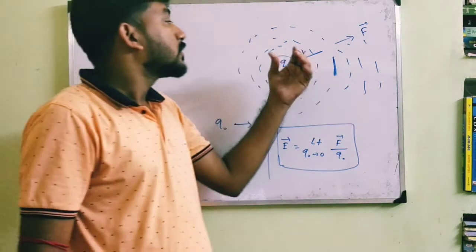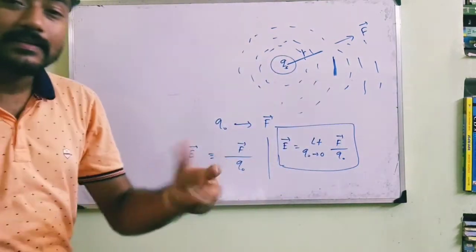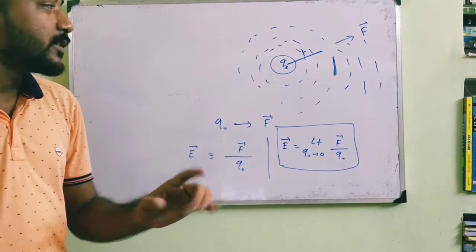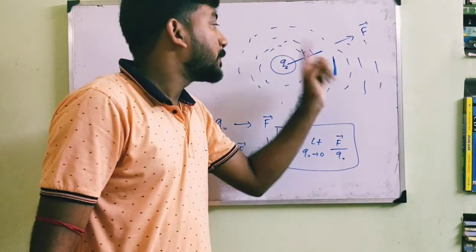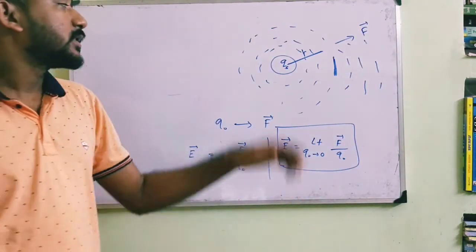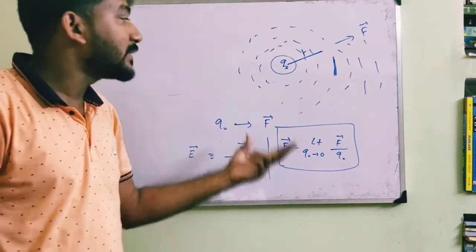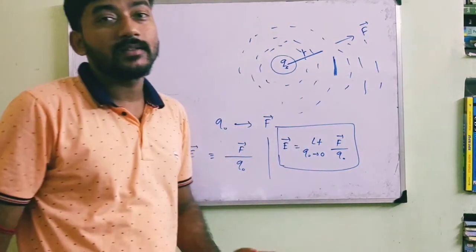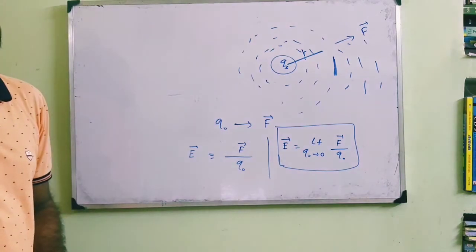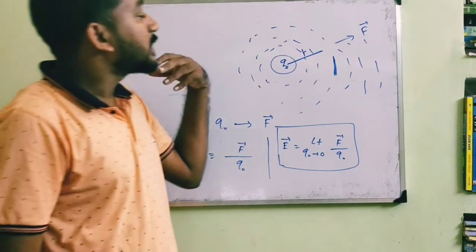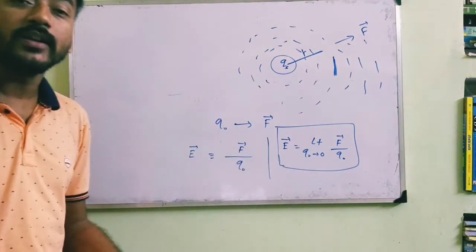Actually, when there is a charge, there is a field, but the charge will exhibit its field intensity when we take another charge in this field. But even if there is no charge, the electric field will exist.